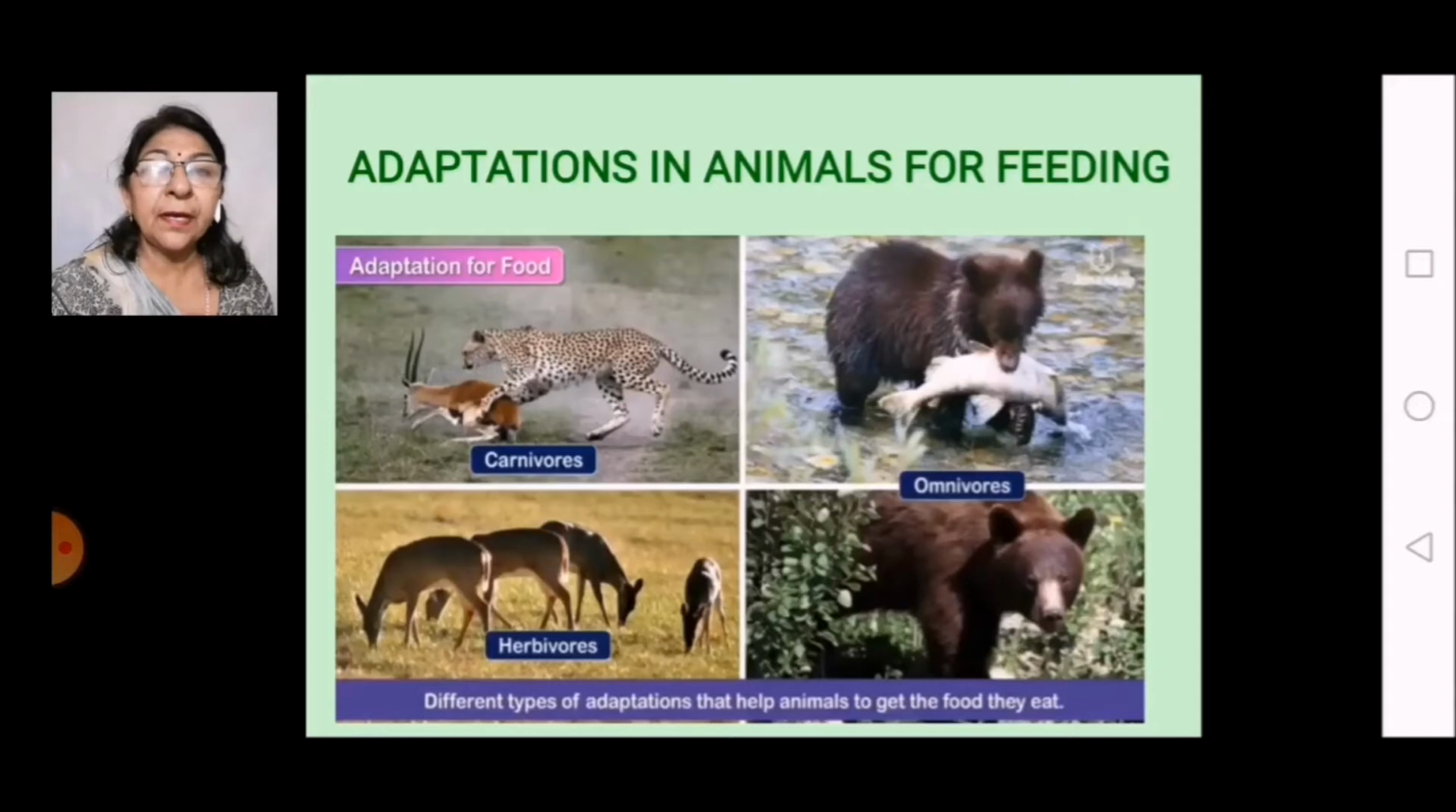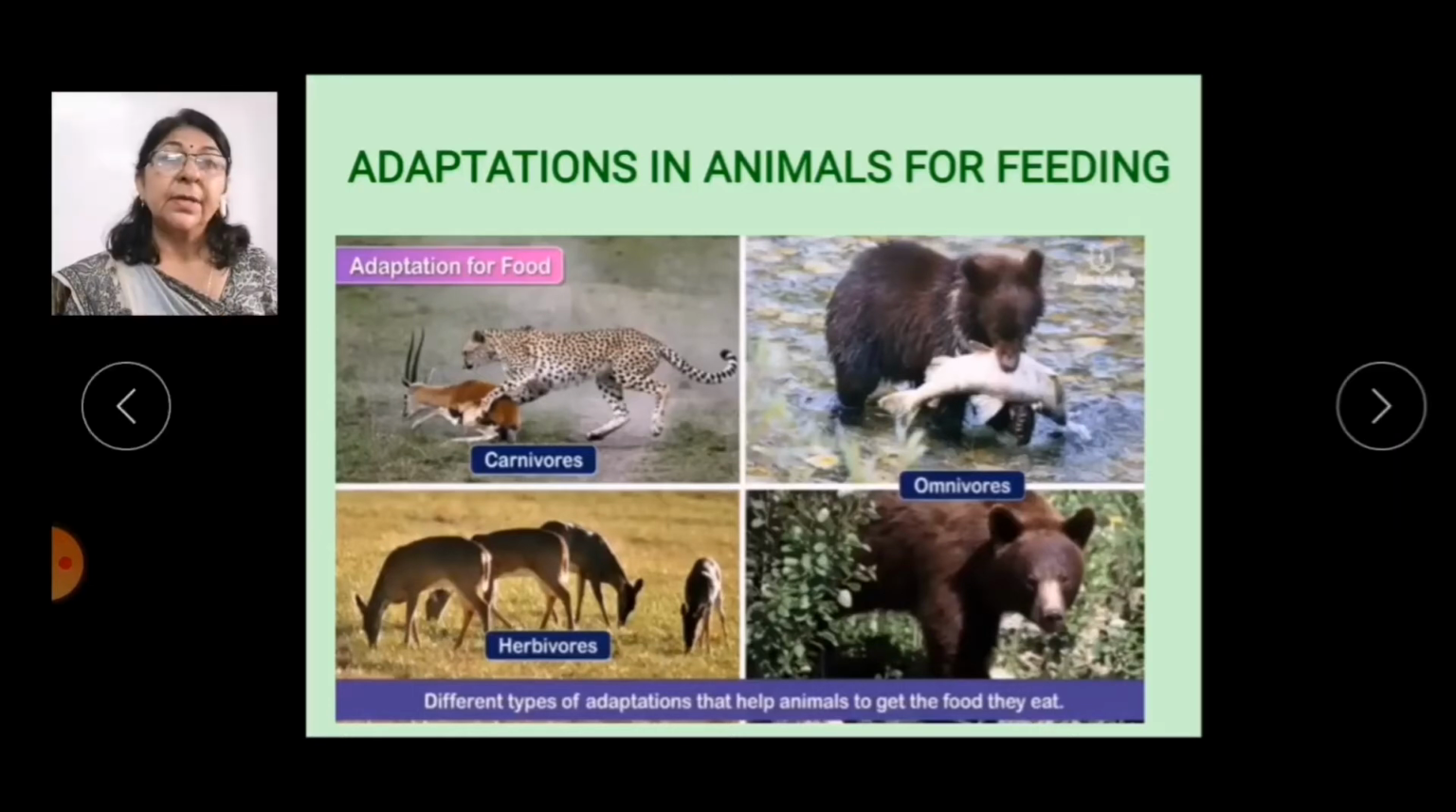Do you remember what I have taught in previous session? In previous session we have studied about different types of animals, their habitats and adaptations in animals on the basis of their habitats. So, we know animals eat different types of food. Some eat plants, some eat other animals, and some eat both plants and animals.